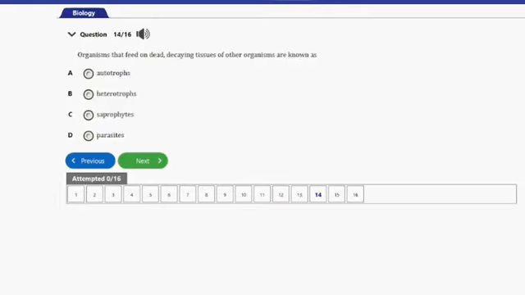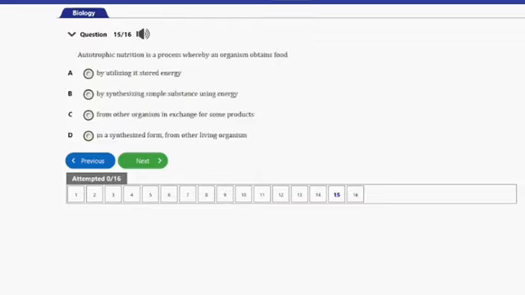It says organisms that feed on dead, decaying tissues of other organisms are known as A. Autotrophs, B. Heterotrophs, C. Saprophytes, and D. Parasites. So guys, the answer to this question is option C, and that's saprophytes. So let's go ahead and consider the next question, guys. So that's question number 15 here.